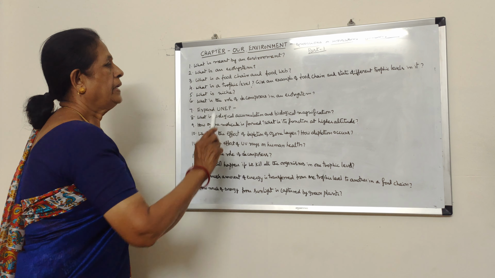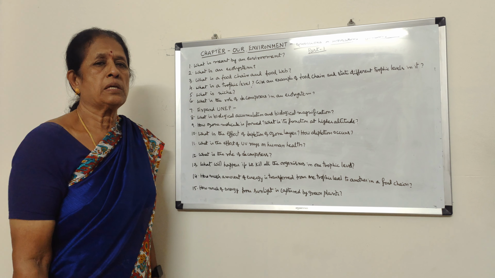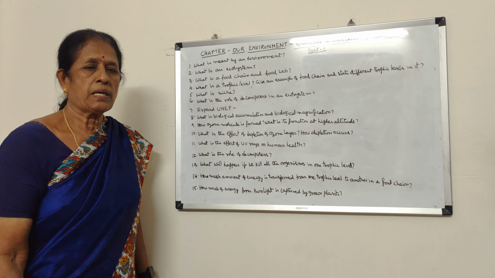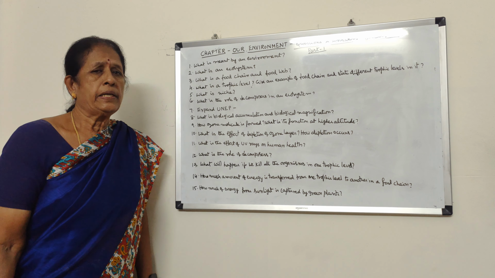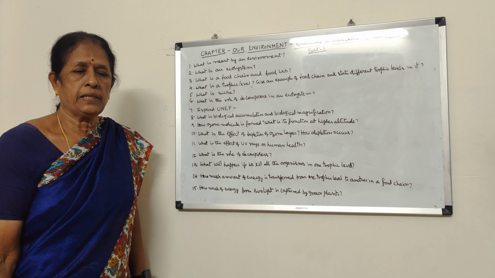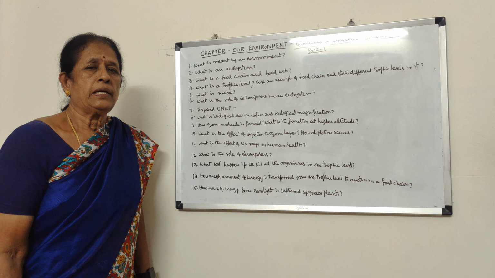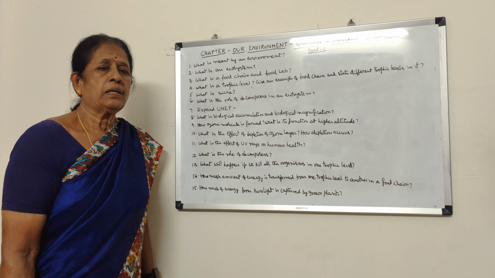And what is the role of decomposers in an ecosystem? Decomposers are also called saprophytes, like bacteria and fungi. They decompose the dead parts of plants and animals, and they get their nutrients and food by decomposing, and they act like scavengers.